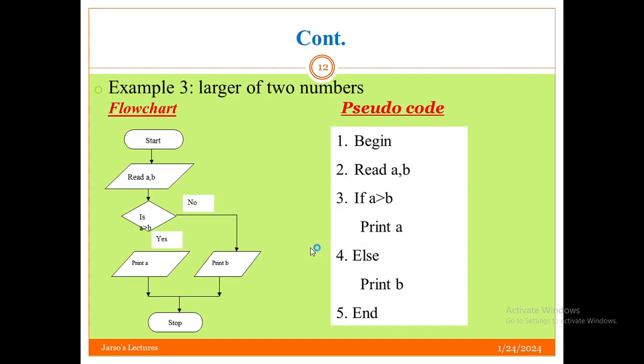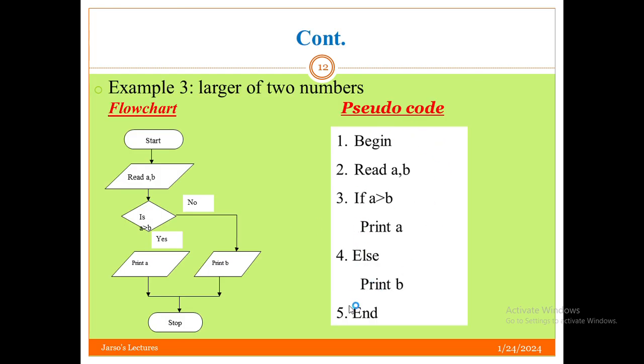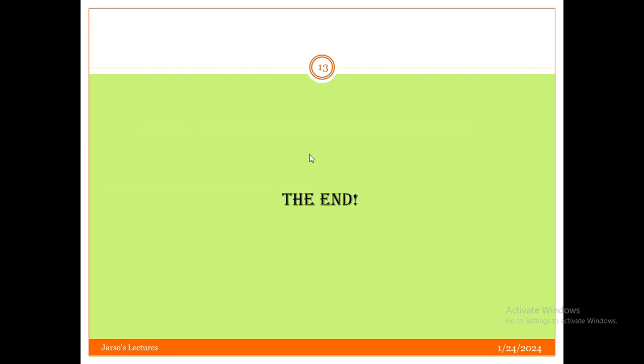This is all I have. As a summary, we have seen what an algorithm is. An algorithm is a step by step procedure of solving problems. We can describe this algorithm in two ways, either by using flowcharts or pseudocode. A flowchart uses diagrammatic symbols, and each of the symbols has its own purpose and meaning. Pseudocode uses informal English statements. They look like this. This is all I have.